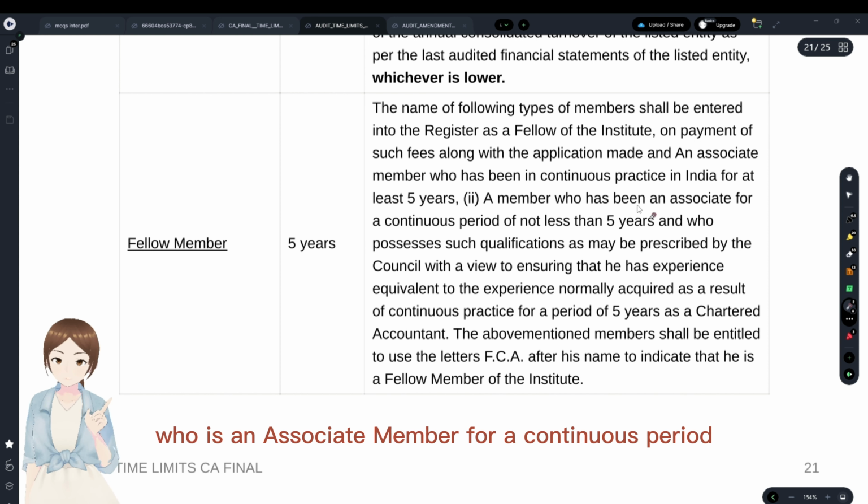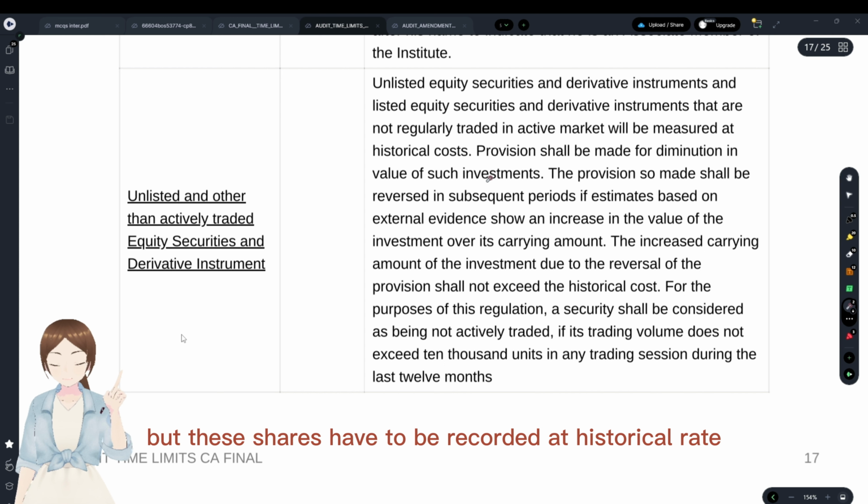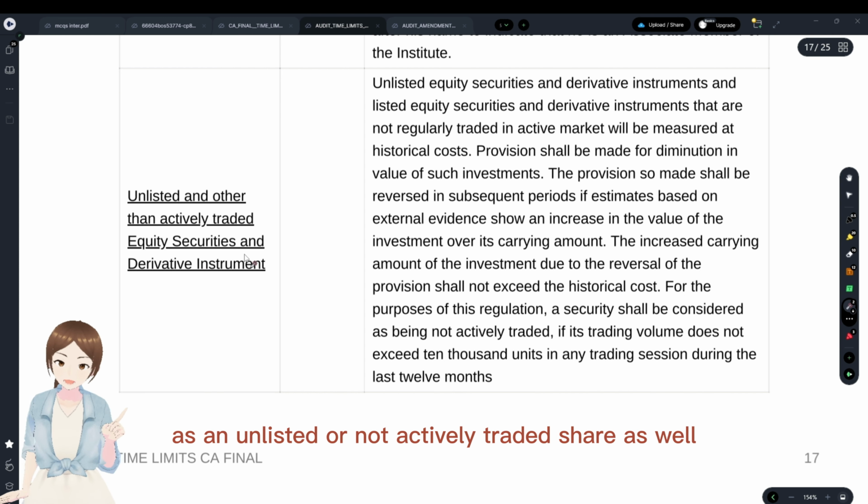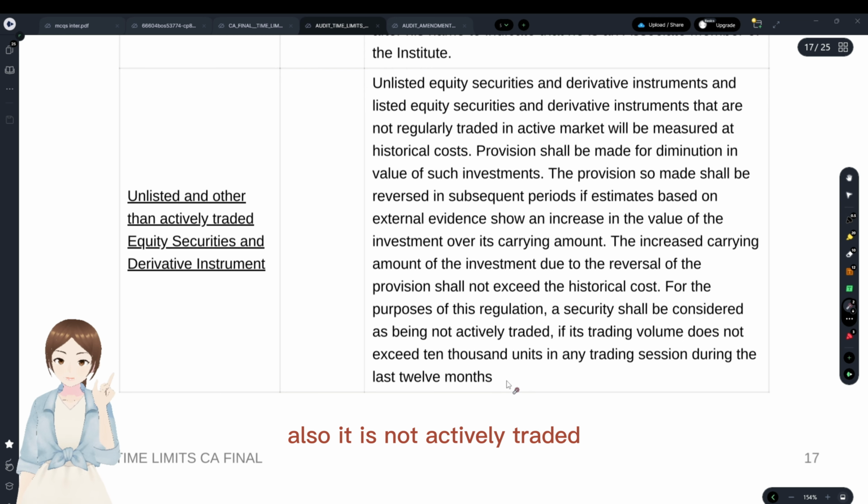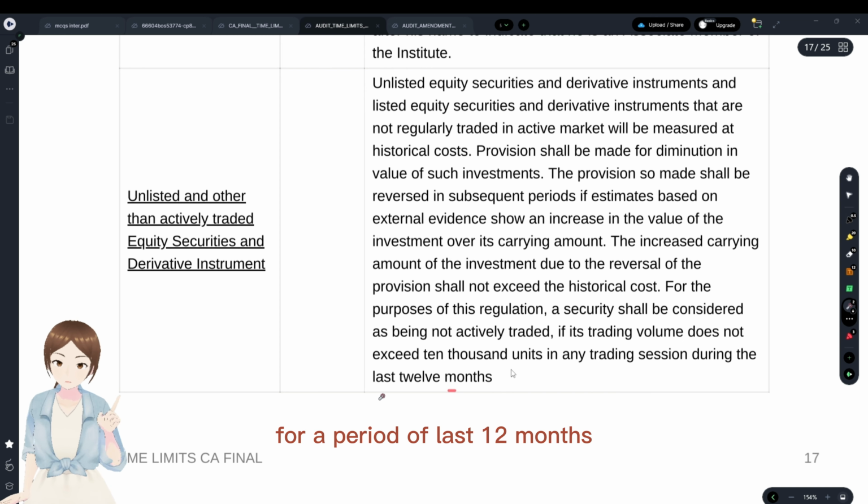And unlisted or other than actively traded equity securities and derivative instruments. This is from the bank audit chapter. Why we have given this is they have to be measured at historical rates. You see, the equity shares have to be maintained at the market rate, etc., right? But these shares have to be recorded at historical rates. What qualifies this as unlisted or not actively traded shares? Well, the trading volume does not exceed 10,000 units. That is, even if it touches 10,000 units, it is not actively traded, for a period of the last 12 months.